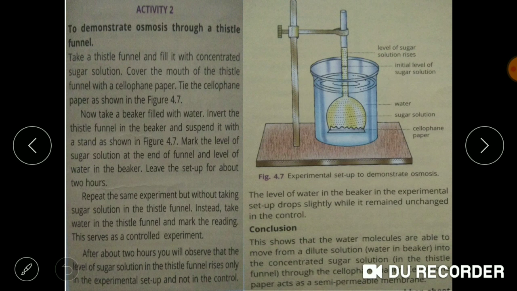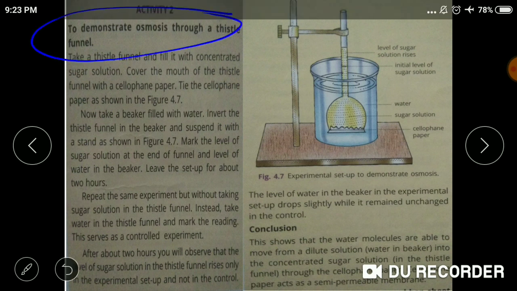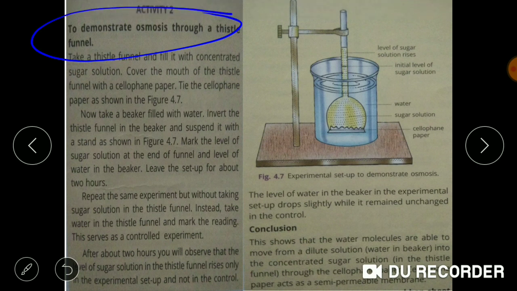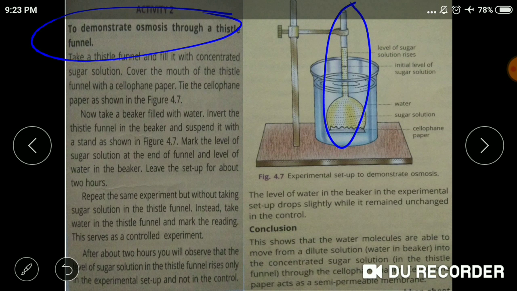So here's an activity to demonstrate osmosis through a thistle funnel. This diagram is a setup in which they have taken a beaker, and a thistle funnel is attached with the help of a stand.